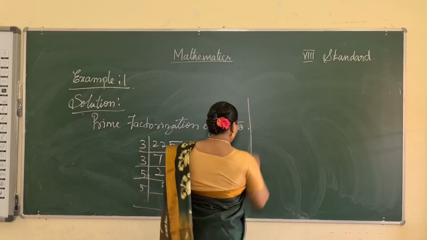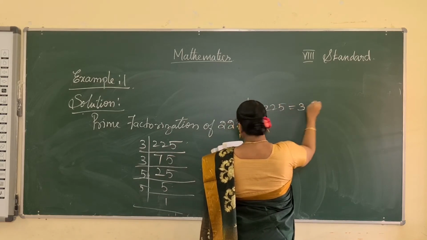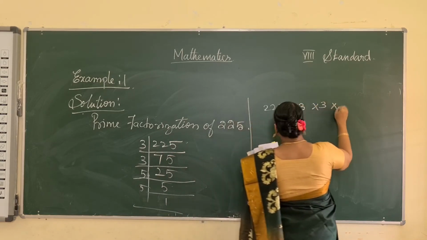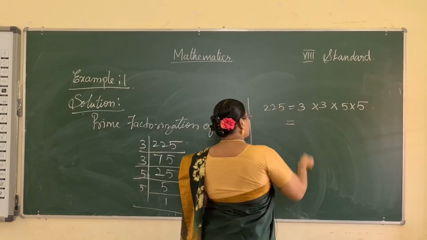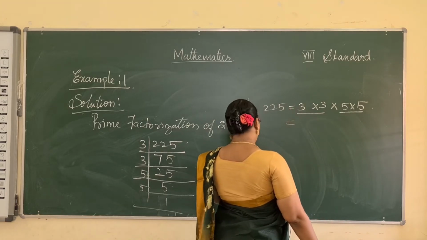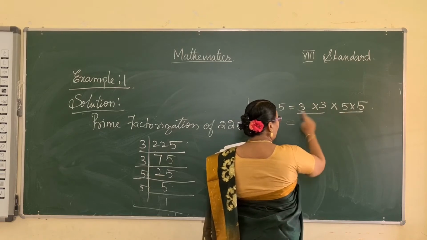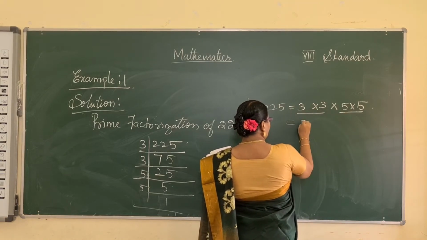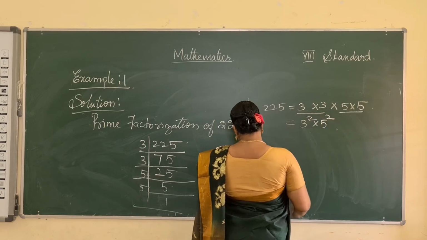So 225 is equal to 3 into 3 into 5 into 5. Here we got the product of pairs of equal prime factors, that is 3 squared into 5 squared.